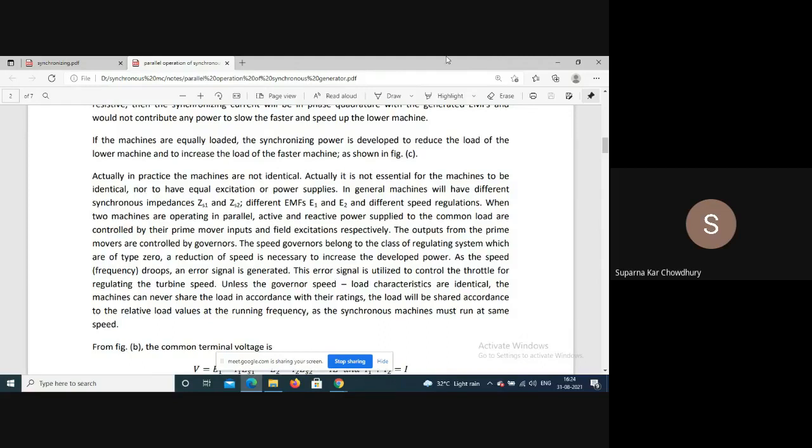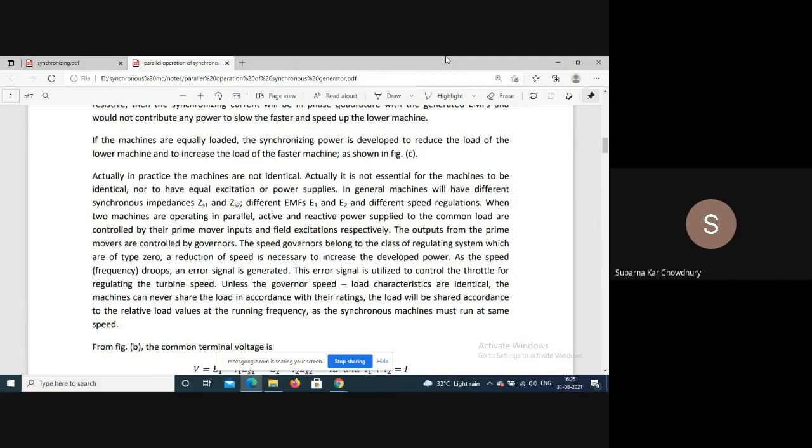Now actually what happens is that the speed of the machine is controlled by the speed governors, because the speed of the machine will depend on the prime mover input, and the prime mover input in turn depends on the input to the turbines.